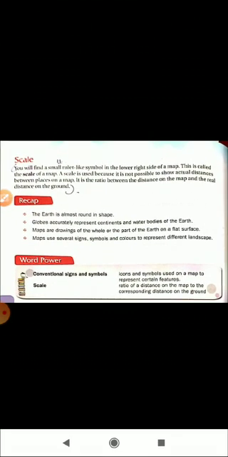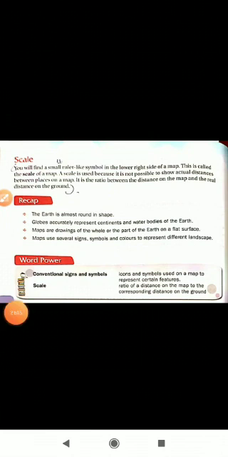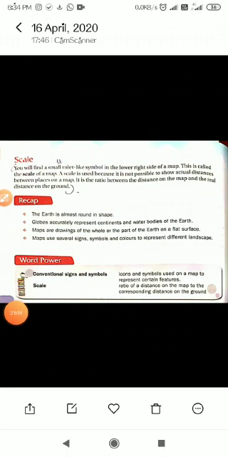It is the ratio between the distance on a map and the real distance on the ground. Suppose in the scale 1 centimeter is equal to 50 kilometers. So from Pune to Baramati we can show 2 centimeters, which becomes 100 kilometers.